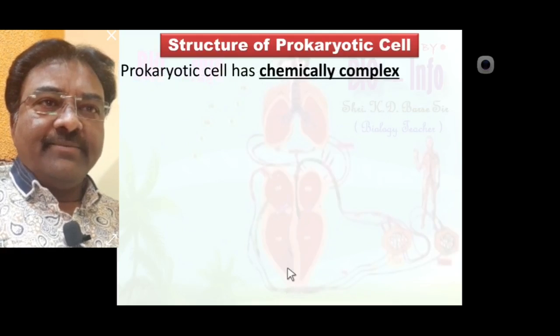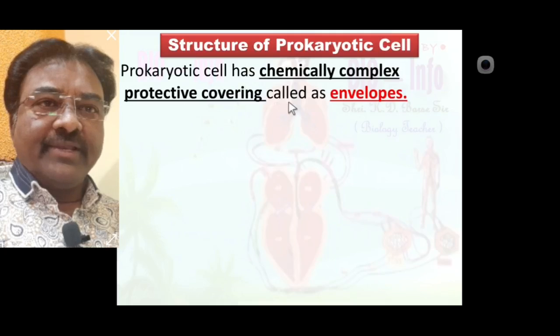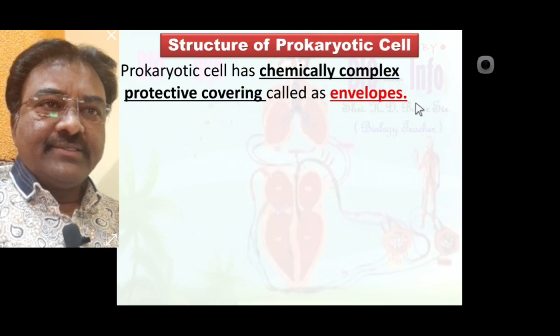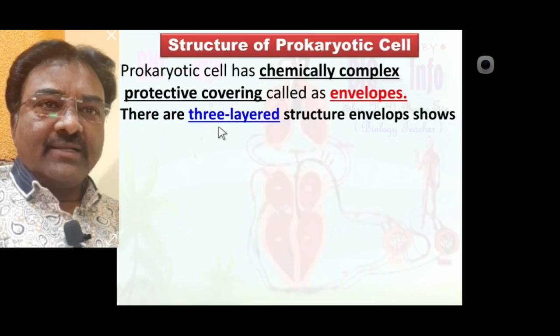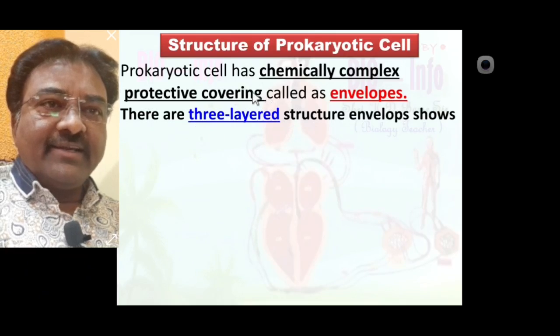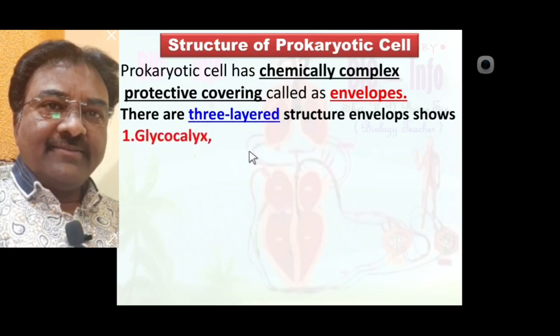Prokaryotic cell has a chemically complex protective covering called envelopes. Envelopes means protective covering, and in prokaryotic cell these are chemically very complex. Such envelopes are seen as a three layered structure in prokaryotic cell.